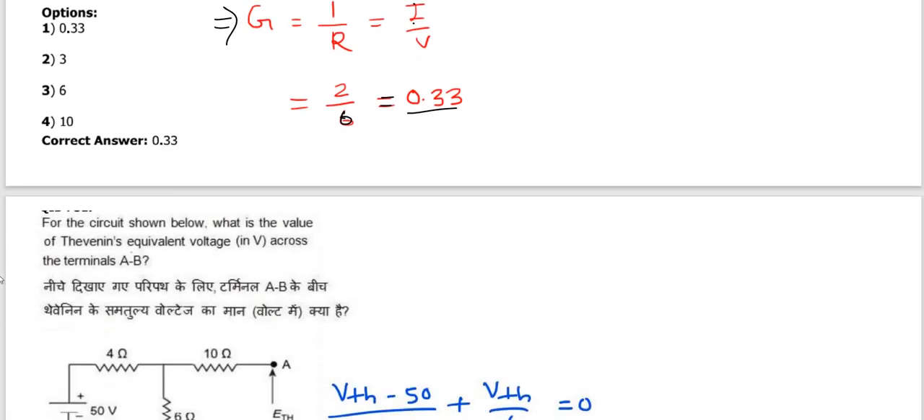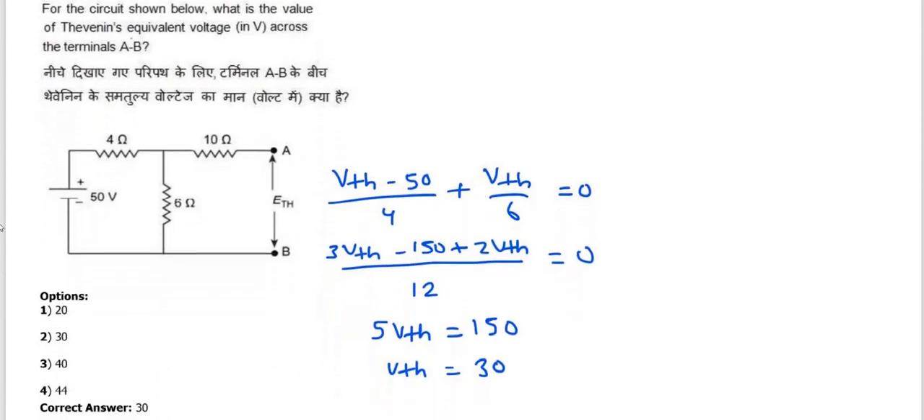So these are the questions. One question also remains. For the circuit shown below, what is the value of Thevenin equivalent voltage across the terminals A and B? This question is also simple. We have to find the ETH or VTH. So VTH is across this. Apply nodal analysis. You will get the VTH value is 30. So this is the last question of today's session.